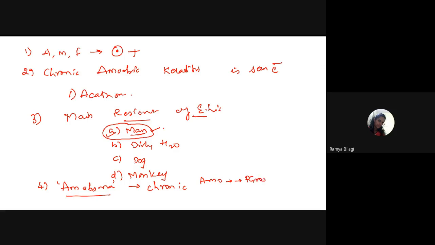This granulomatous growth of the amoebic ulcer we call amoeboma. It resembles a pseudo tumor, and it is seen at the ileocecal junction. Next, one more question is asked, students, related to amoebiasis.